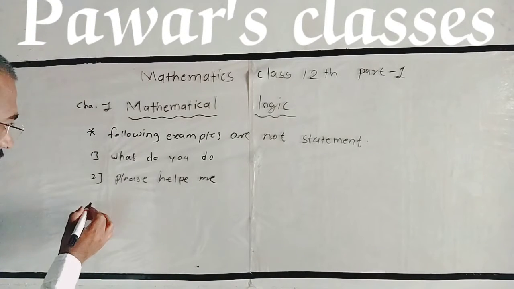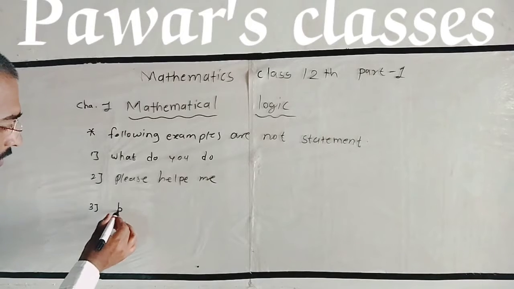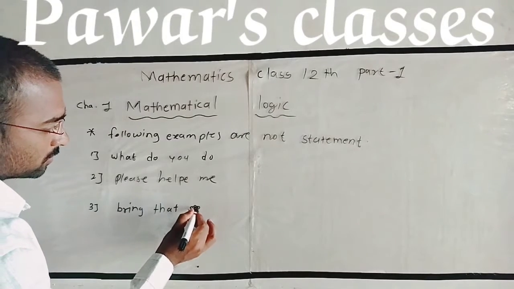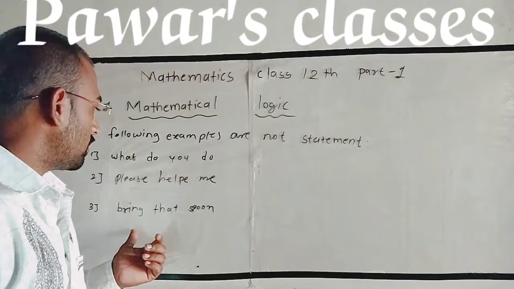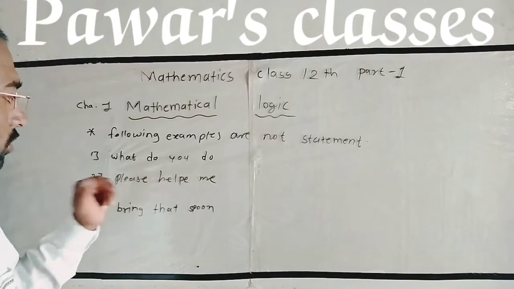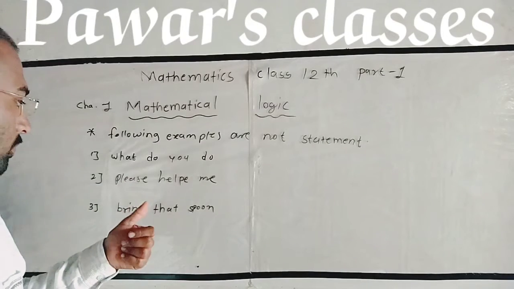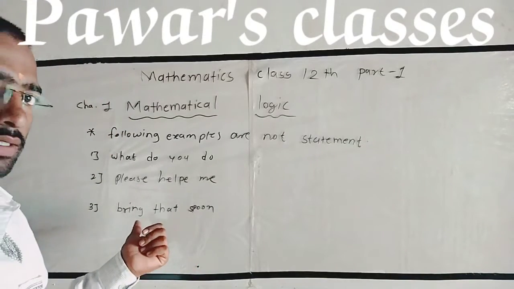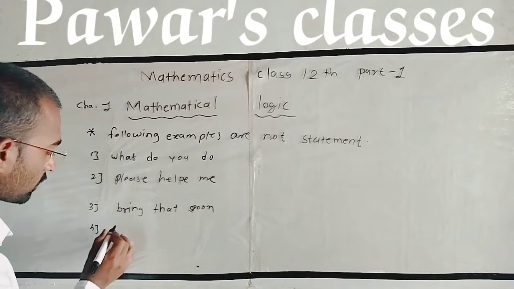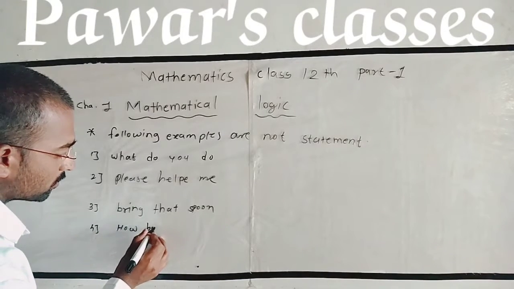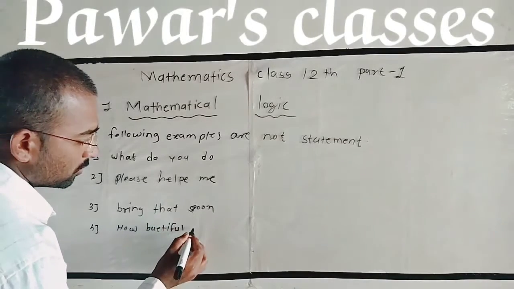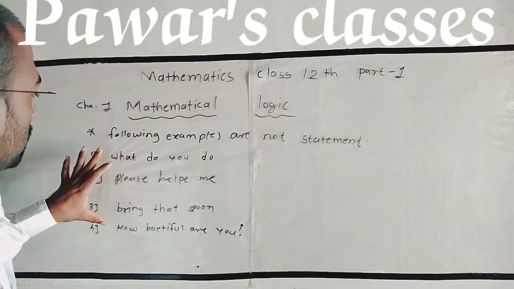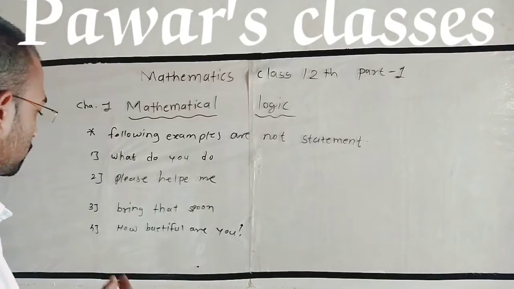Third: Bring that spoon. Here the first sentence is interrogative, the second is imperative or a request, the third is also an imperative sentence, and the fourth, How beautiful are you, is an exclamatory sentence. These types of sentences are not statements.